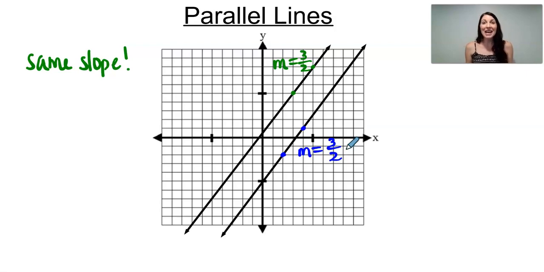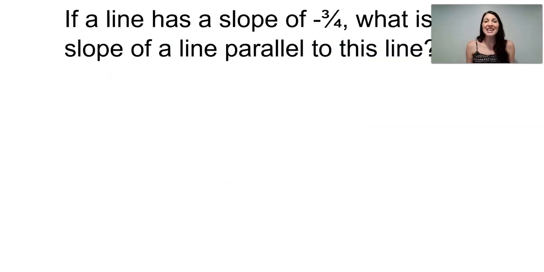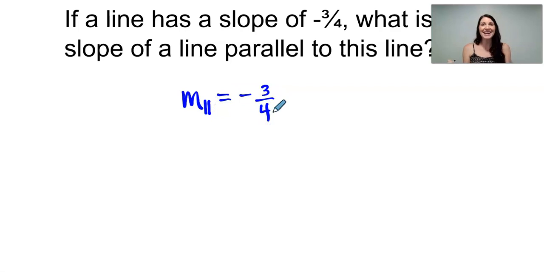Let's take a look at some common questions about parallel lines. First, if a line has a slope of -3/4, what is the slope of the line parallel to this line? Well, because parallel lines have the same exact slope, the slope of the line parallel, that symbol means parallel, the slope of the line parallel will also be -3/4. Again, the same slope.